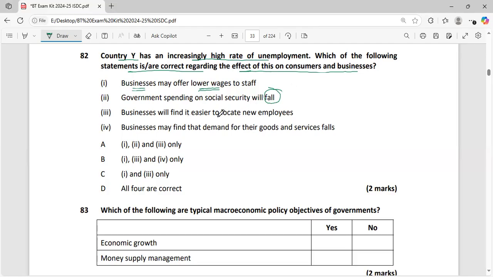Businesses will find it easier to locate new employees, and they will make the previous ones redundant because they are expensive for them. Businesses may find that demand for their goods and services falls when people are unemployed and not earning, or earning a lesser amount, they will definitely reduce their demand as well. So this one is the right answer, and the first one is the right answer.